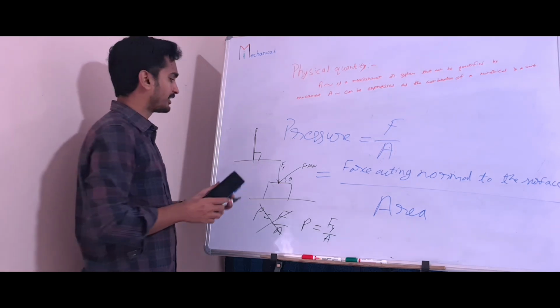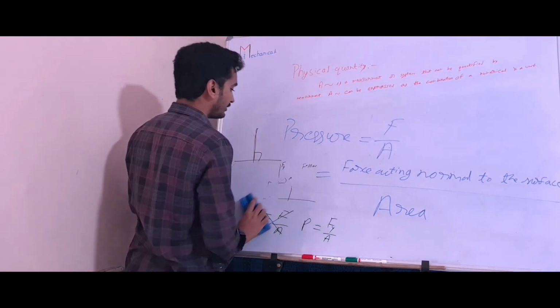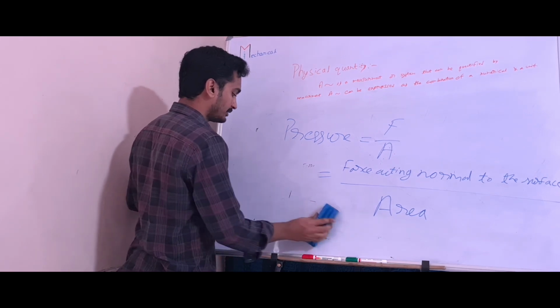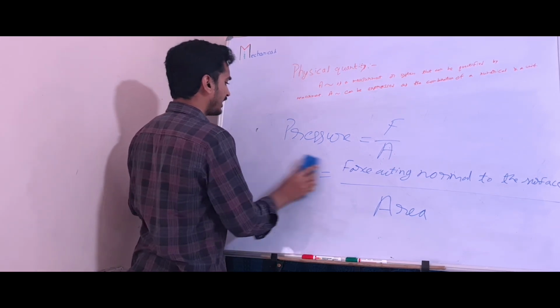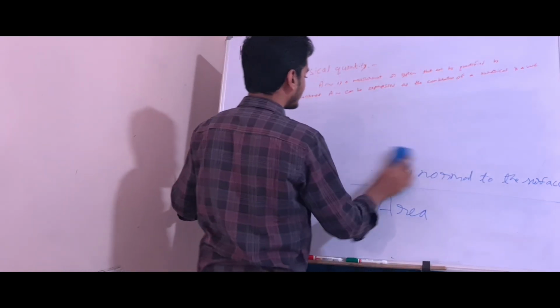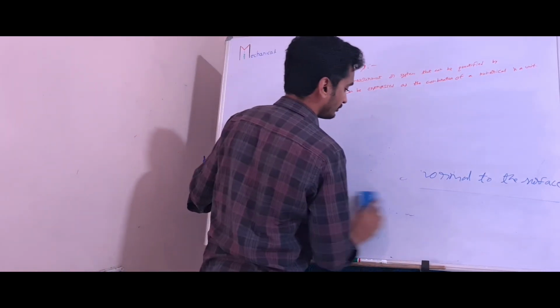It does not require other directions. You understood, right? So pressure is scalar. To calculate pressure, we do not require vector calculations. We require only scalar calculations.